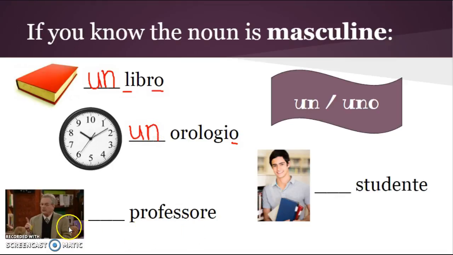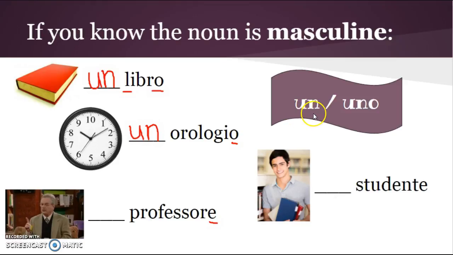Okay, over here I've got professore. Now, I can't tell from looking just at this word, if I wasn't familiar with it, that it's masculine because it ends in e, and e could be either a masculine or a feminine word. But I happen to know that professore is a male teacher, so I'm choosing between un and uno. So let me think.